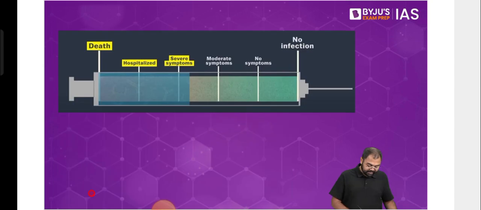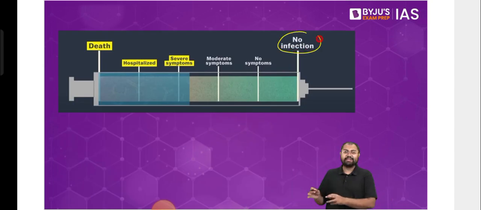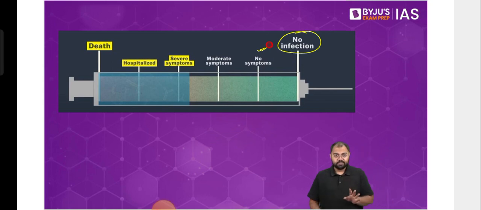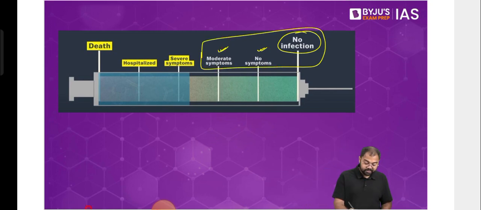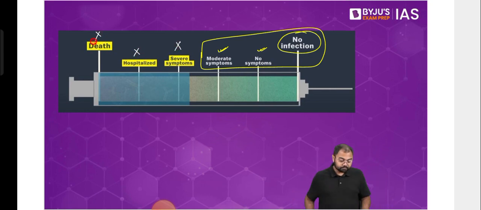We also have to understand what the role of a vaccine is. The ideal role of a vaccine is that it should prevent you from getting any kind of infection, right? If not, at least it should be asymptomatic. No symptoms should be there, or maybe moderate symptoms. This is what the vaccine is supposed to do, to help you prevent severe symptoms, hospitalizations, or the ultimate unfortunate scenario of somebody's death.